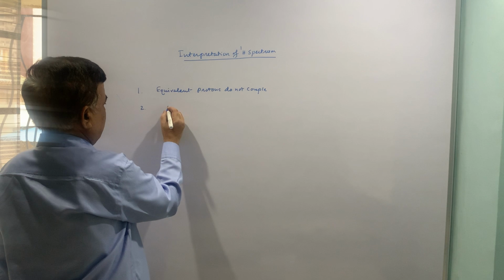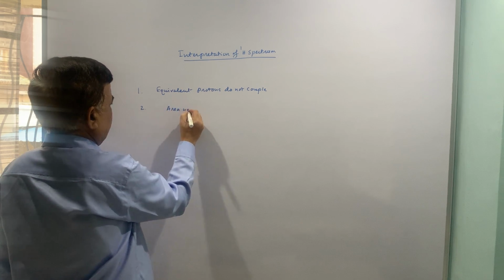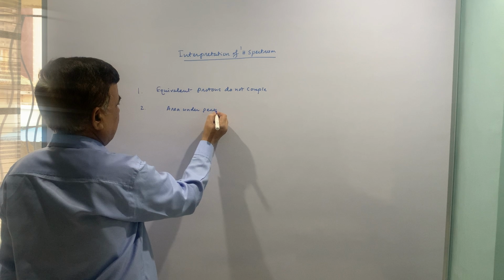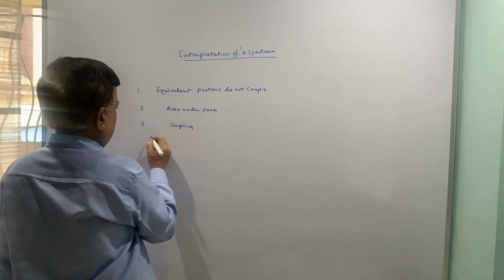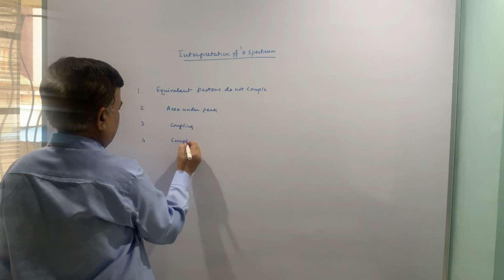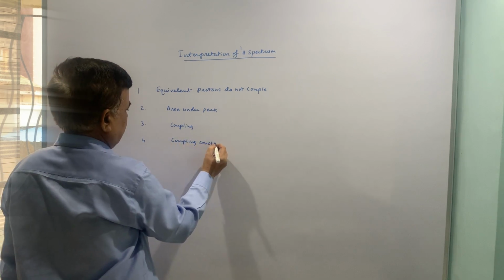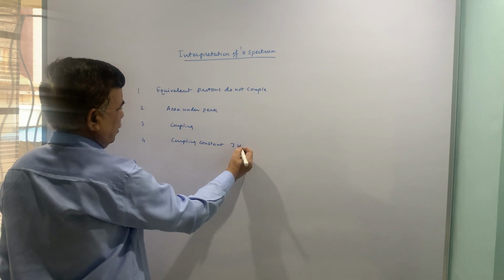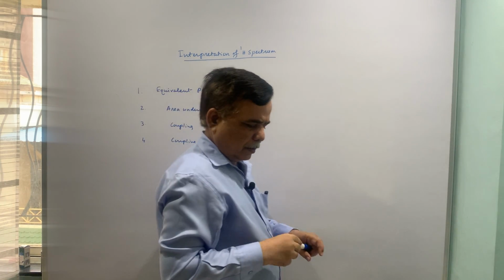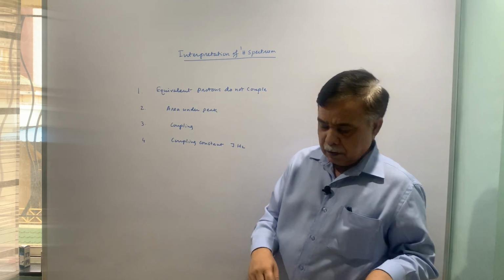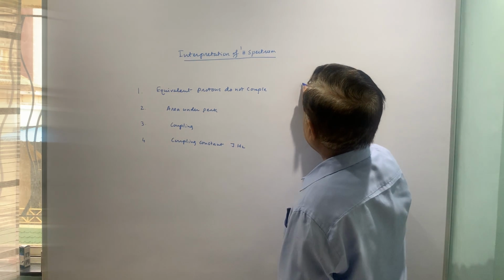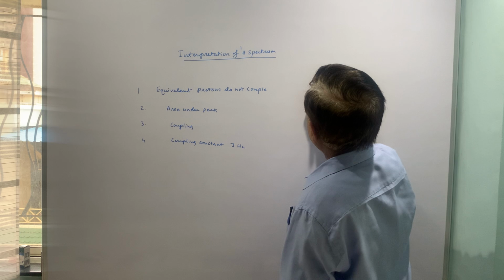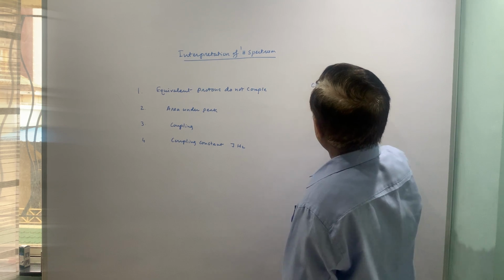Second, area under peak. Coupling constant, J hertz. Okay. Equivalent protons do not couple. I will put the simpler examples here, not the complex examples.